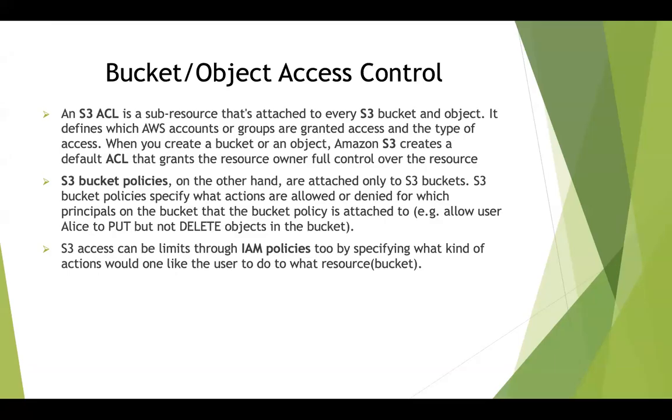But the second type of access which can be given is using bucket policies. Bucket policies are attached directly to particular S3 buckets. S3 bucket policies specify what kind of actions are allowed or denied for which principals. For example, you can allow a user called Alice to put an object to that S3 bucket, but not delete objects in that S3 bucket. This can be specified through S3 bucket policies. That user is called a principal. Okay, this is a very nice example. I have it in the next slide to describe more about bucket policies.